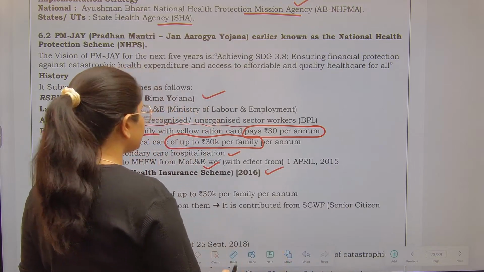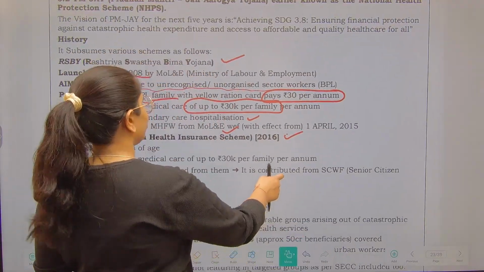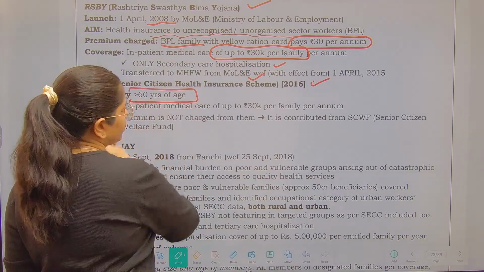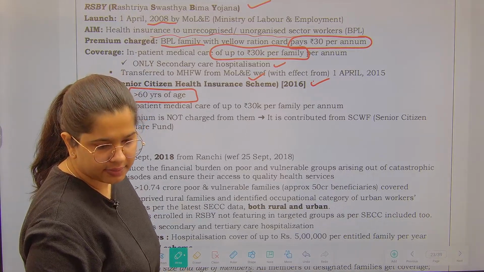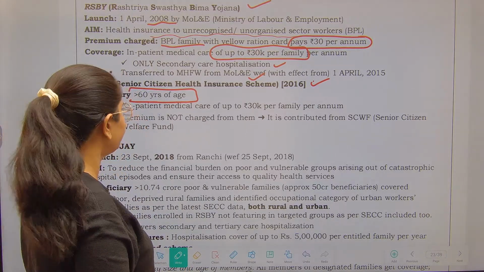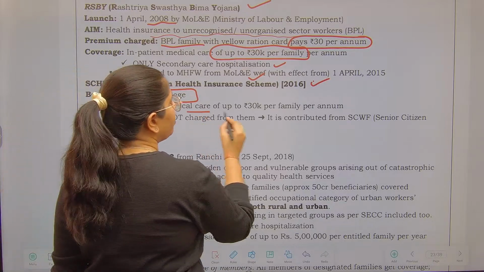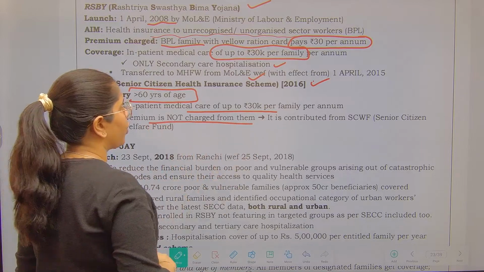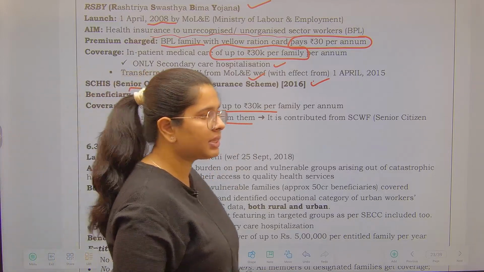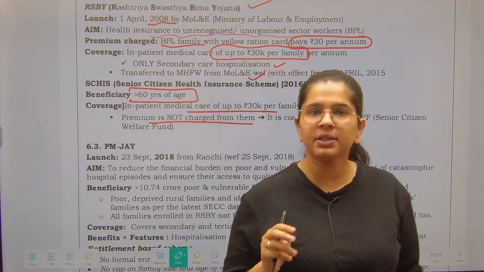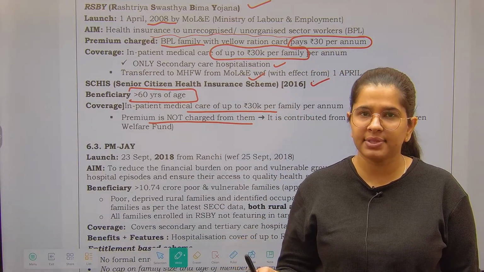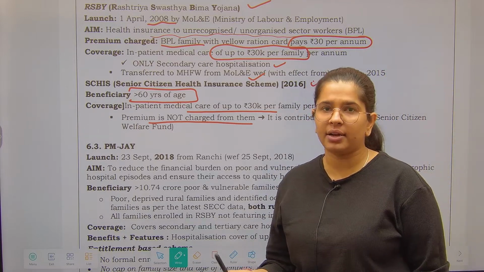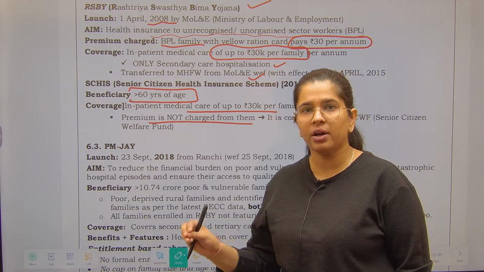Now next is your Senior Citizens Health Insurance Scheme. Same thing. What we wanted to do, we wanted to provide all those people who are more than the age of 60 years. Good, Gaurav. Inpatient medical care up to 30,000 per family per annum, and premium is not charged from them because it has been provided from the Senior Citizen Welfare Fund. Now these were the two insurance schemes that were providing the cover earlier, but later they got subsumed under the Pradhan Mantri Jan Arogya Yojana.